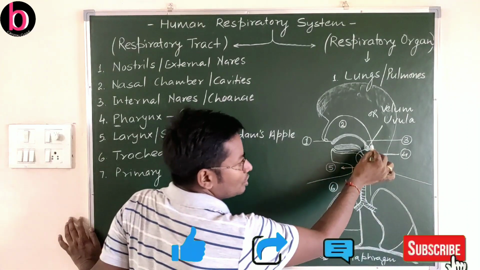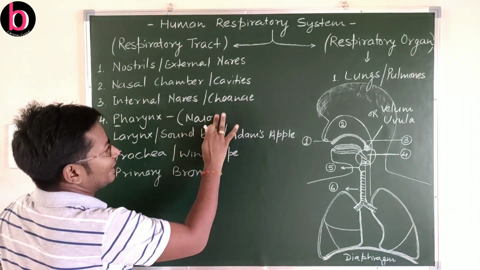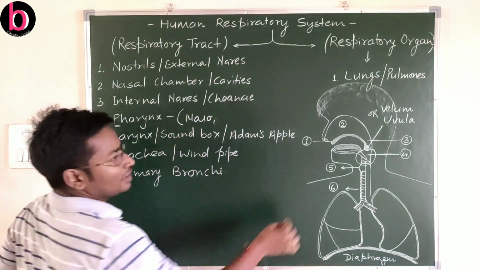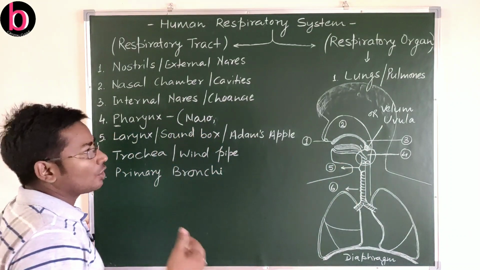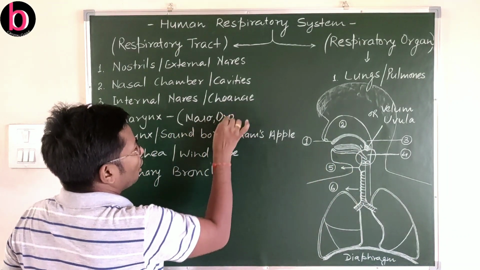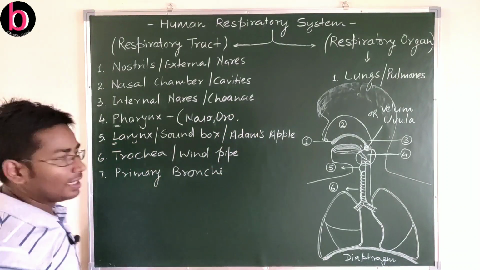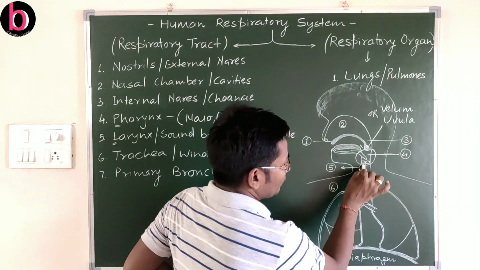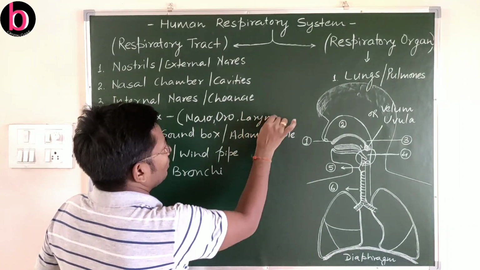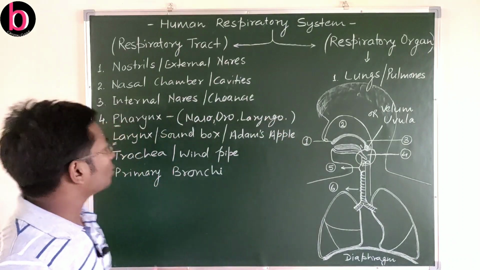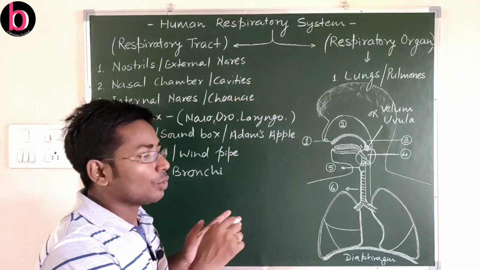Towards the nose, this is the nasopharynx. In short, the portion of the pharynx which is very close to the mouth or buccal cavity or oral cavity is known as the oropharynx, and the part of the pharynx which is very close to the larynx downside, this region, is known as the laryngopharynx. So there are three parts of the pharynx on the basis of their orientation.